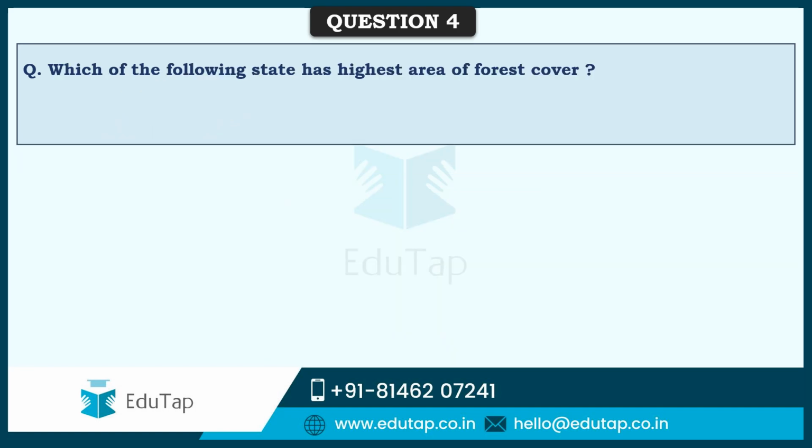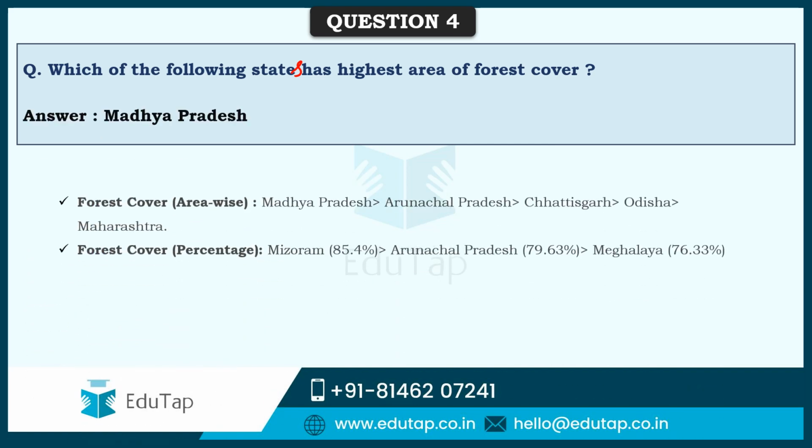So friends, next question is which of the following states has highest area of forest cover? This was as per Indian State Forest Report 2019, and the correct answer here is Madhya Pradesh. Yes. See, as per the area cover, Madhya Pradesh is top. Second comes Arunachal Pradesh, Chhattisgarh, Odisha, and Maharashtra as per the sequence.